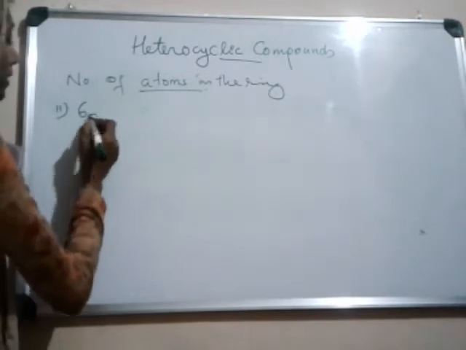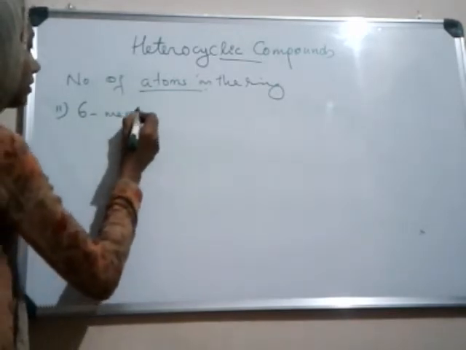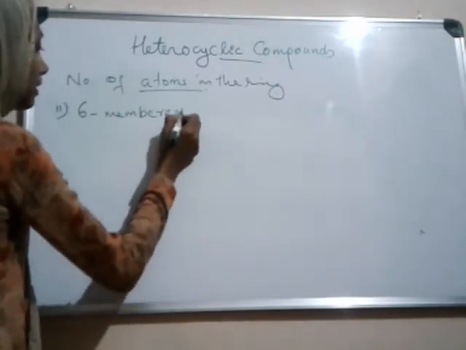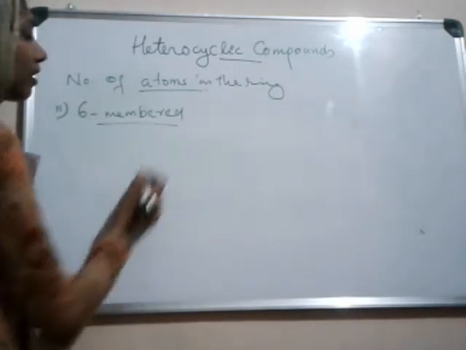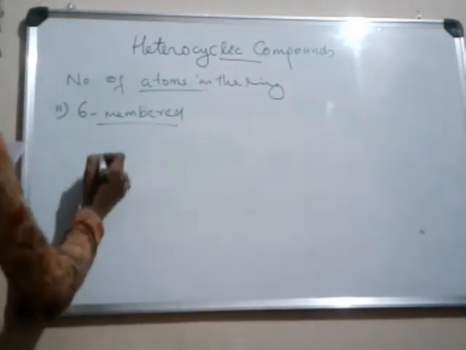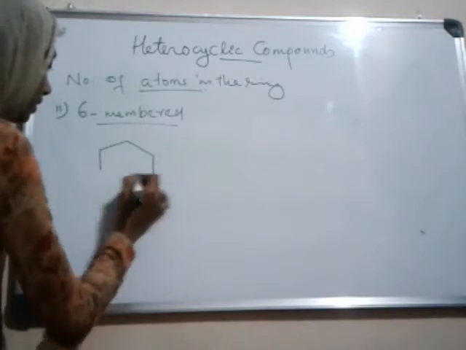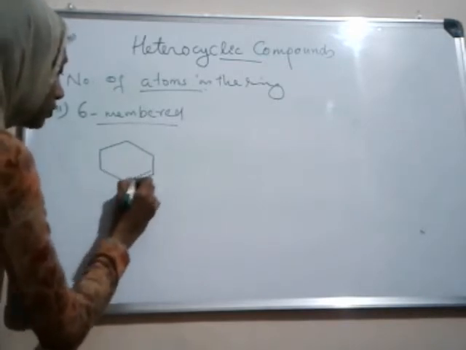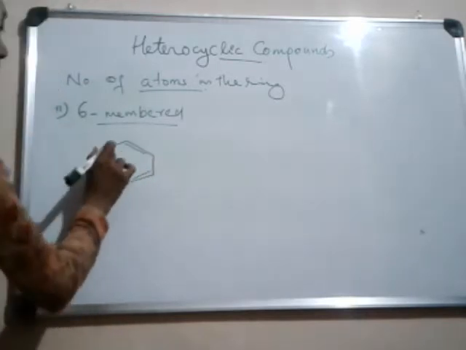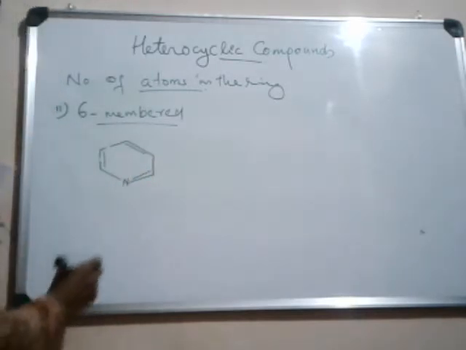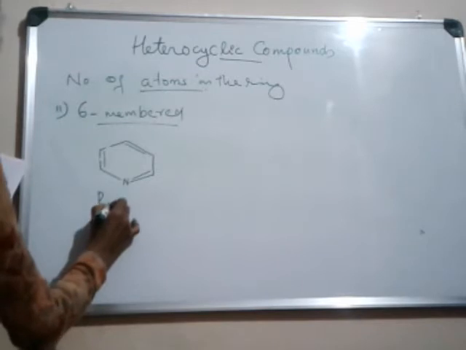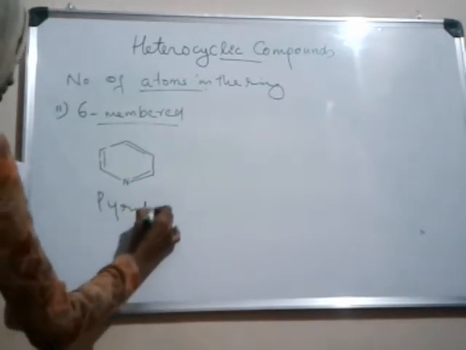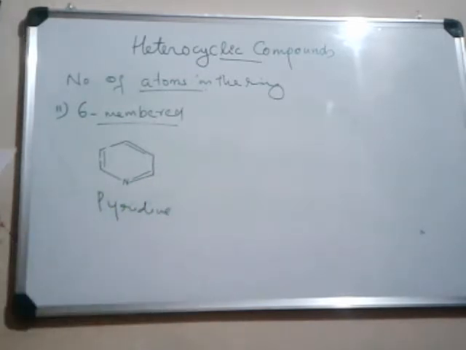Next one is the six-membered heterocyclic compounds. In benzene, if one of the carbon atoms is replaced by a nitrogen, we get a heterocyclic compound known as pyridine.